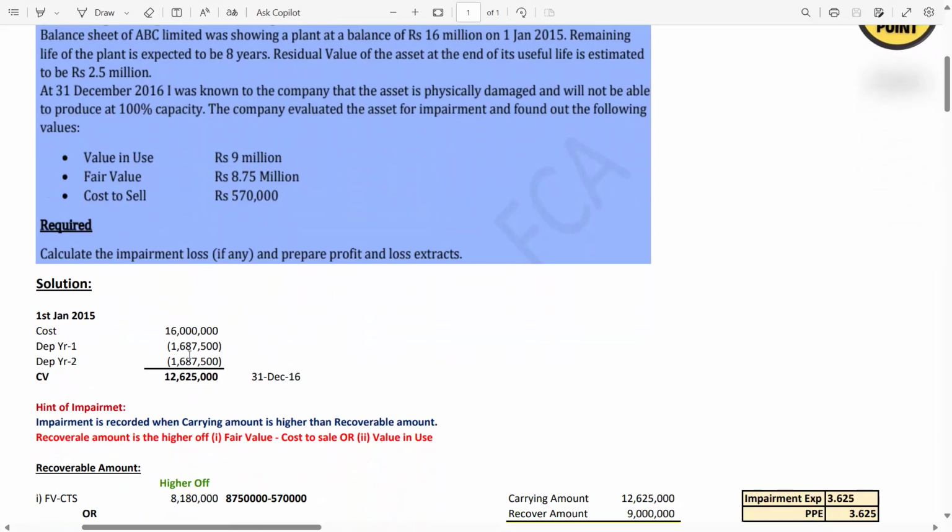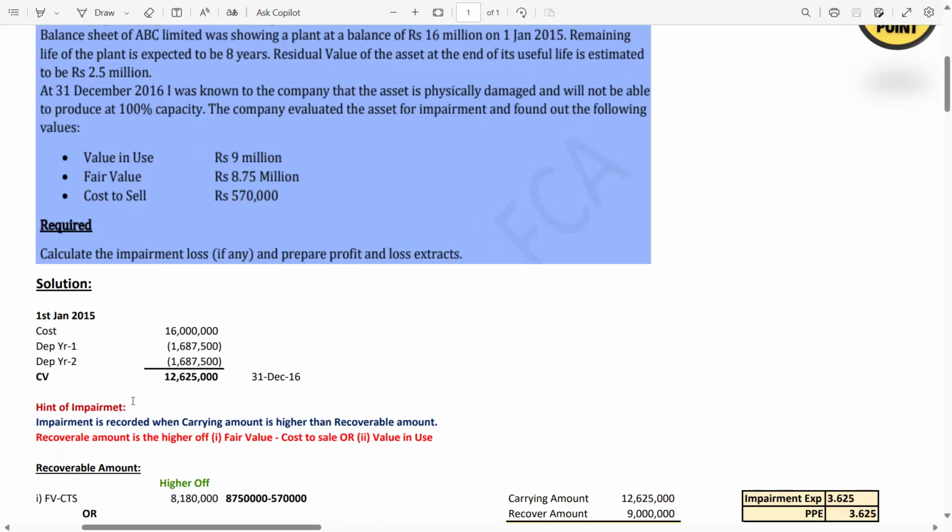How to calculate the depreciation? Cost minus residual value divided by useful life. So 16 million less 2.5 million divided by 8 is the useful life. You will get the per year depreciation. Same for the year 2 because we are using the SLM method, straight line method. So now we have a carrying amount of 12.625 million at 31st December 2016, on which date we get the impairment hint.